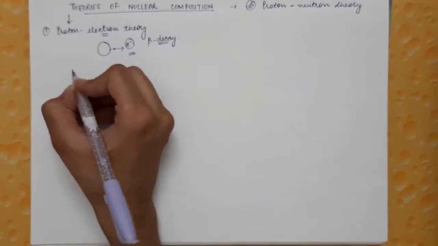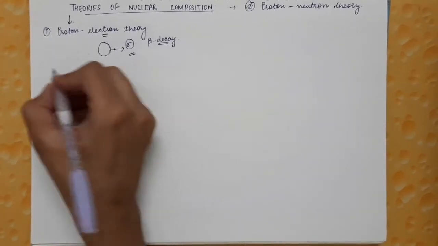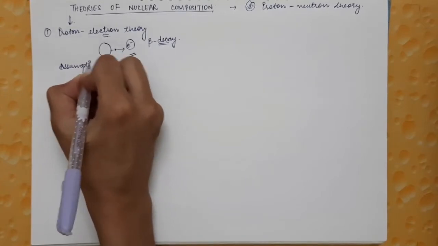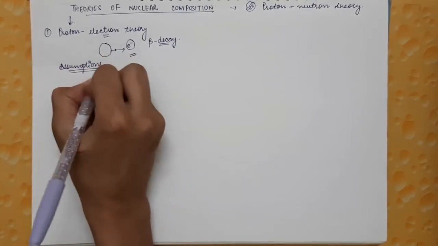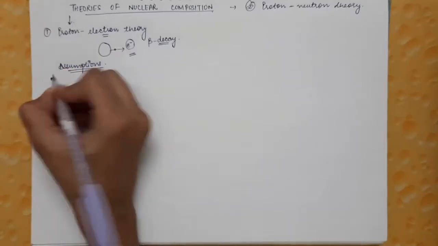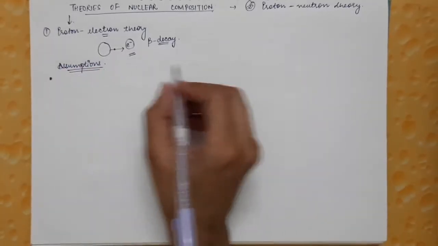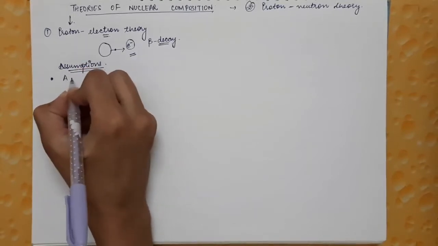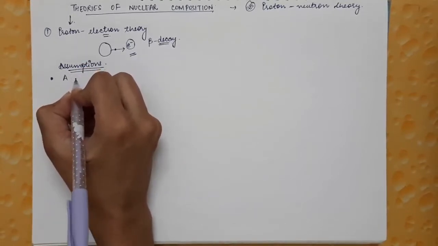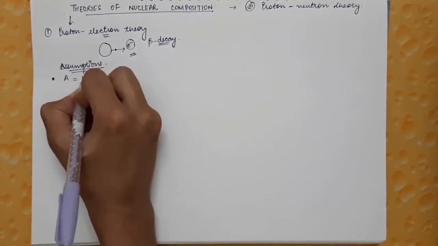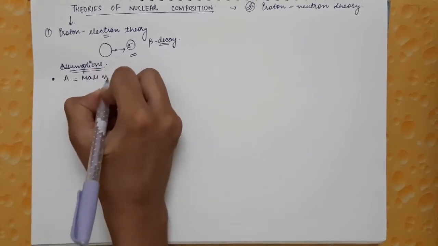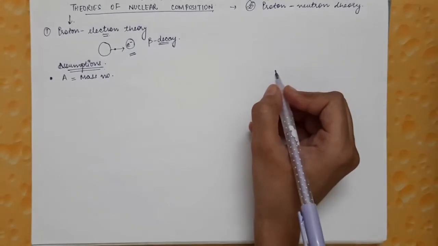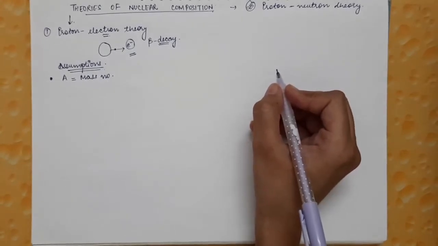So what were the assumptions that were made by this theory? The well-known facts that were established at that time were that every nucleus has a mass number equal to capital A. Capital A is an integer and it is the mass number of the nuclei of the atom.